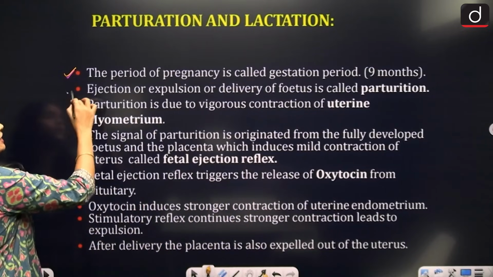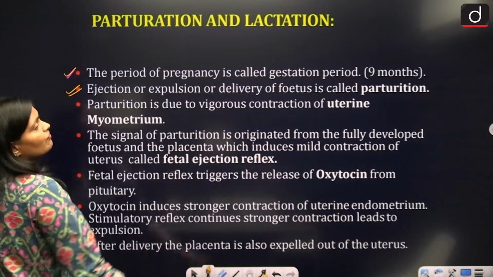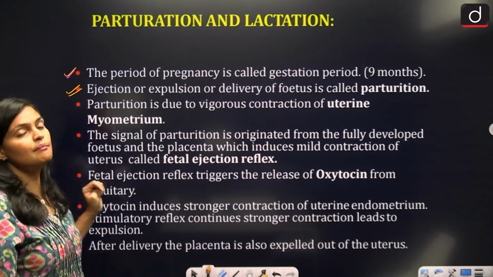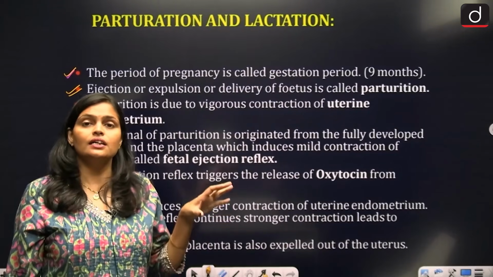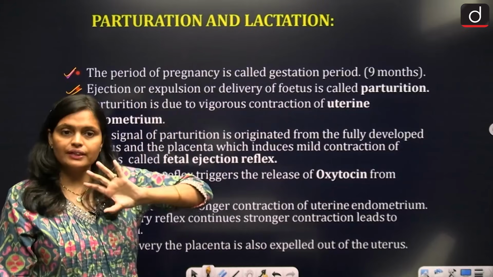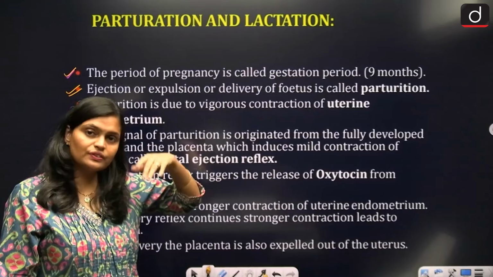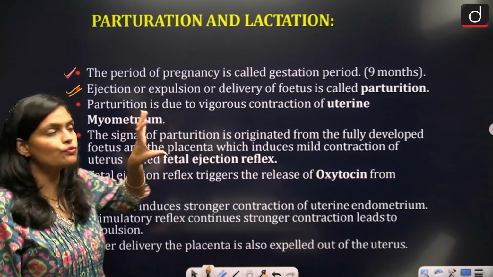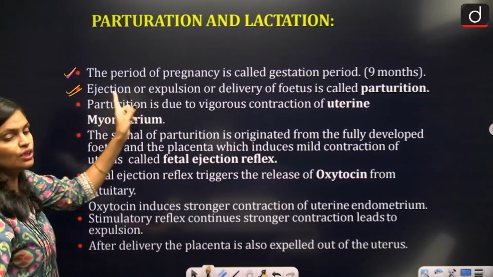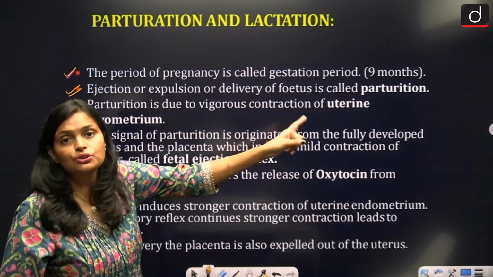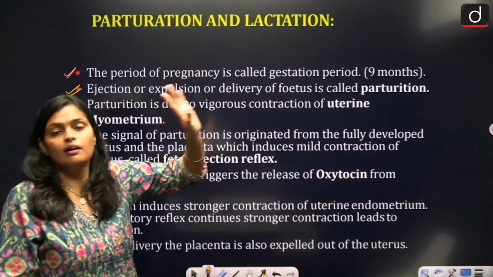Ejection or expulsion of delivery of fetus is called parturition. So basically like fetus took 9 months to develop. After the development, when the fetus releases from the body, that is what we called the parturition. So the release or the expulsion of fetus from the body is called parturition.